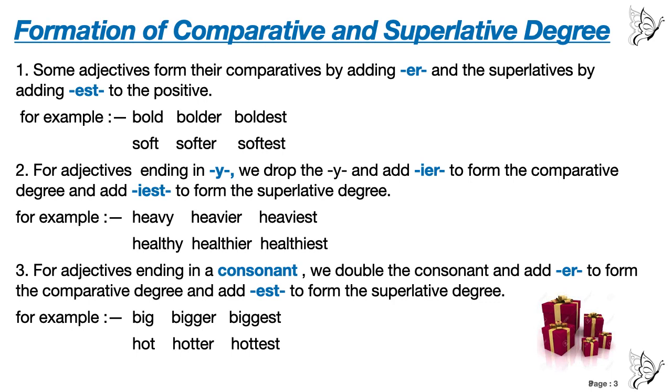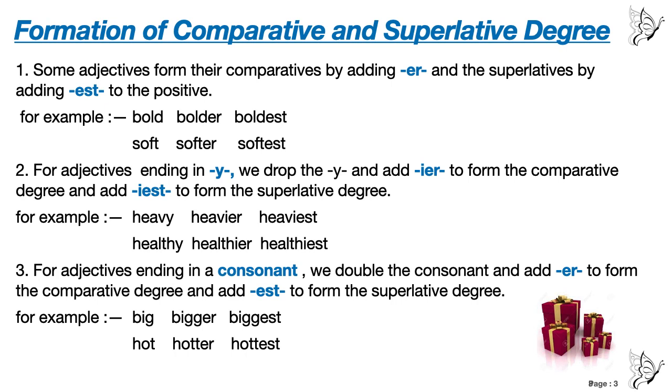Now we will discuss the formation of comparative and superlative degree. There are 6 points. Let's start. Point number 1. Some adjectives form the comparative by adding "er", and the superlative by adding "est" to the positive. For example, bold, bolder, boldest, soft, softer, softest. What are we adding here to make it comparative? That is "er", and to make superlative we are adding "est".